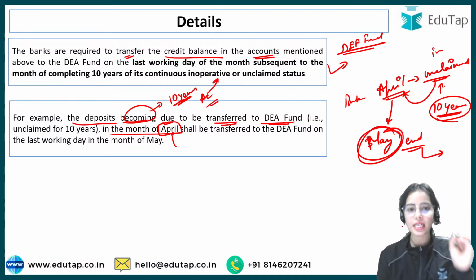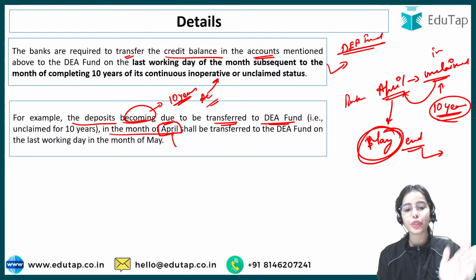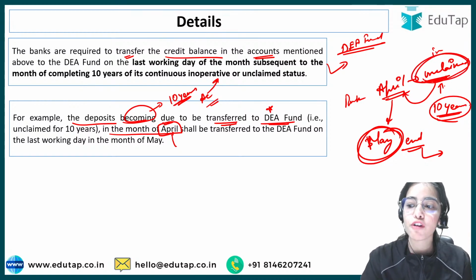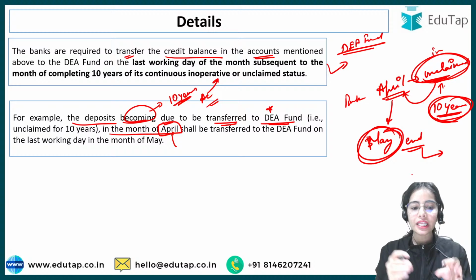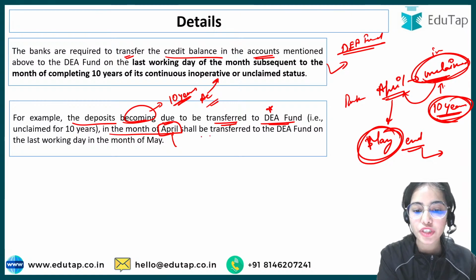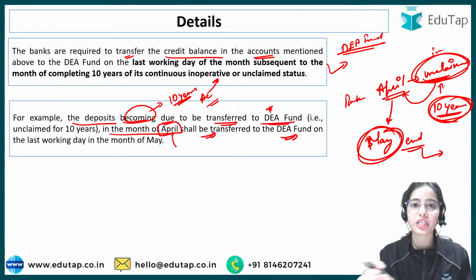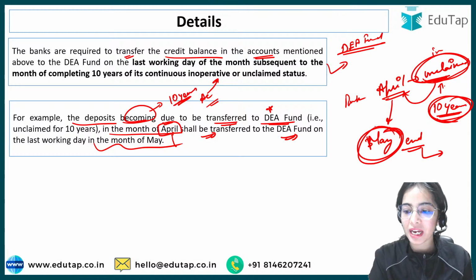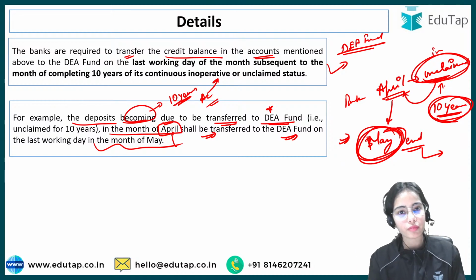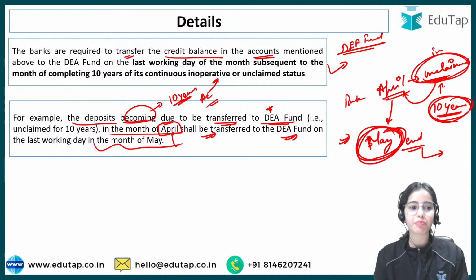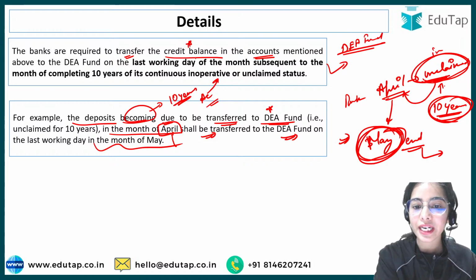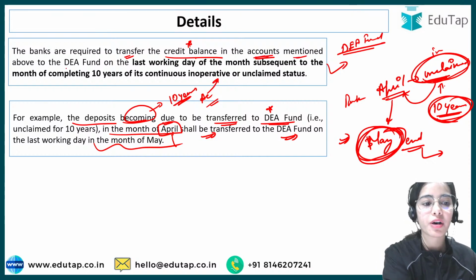to the DA fund. So that is the idea, that the deposits that are becoming due to be transferred to the DA fund, that means they have been unclaimed, they have been inoperative for 10 years by the depositors. So in the month of April, they have completed their 10 years mark. So they shall be transferred to the DA fund on the last working day in the month of May. So by the May end, that is the last working day of May, they have to be transferred to the DA fund. You need to remember that the banks are required to transfer their credit balance in the accounts mentioned above to the DA fund.